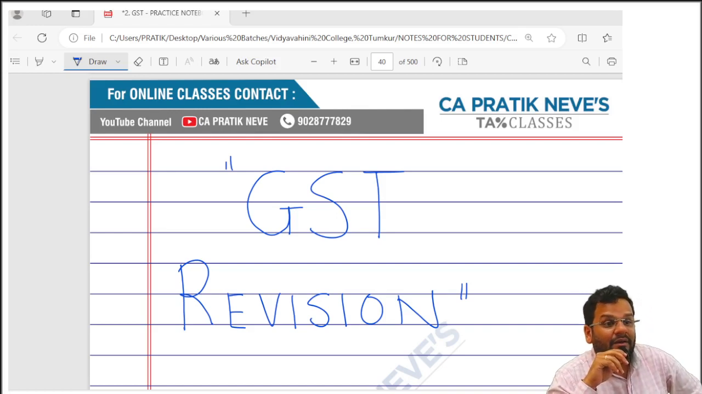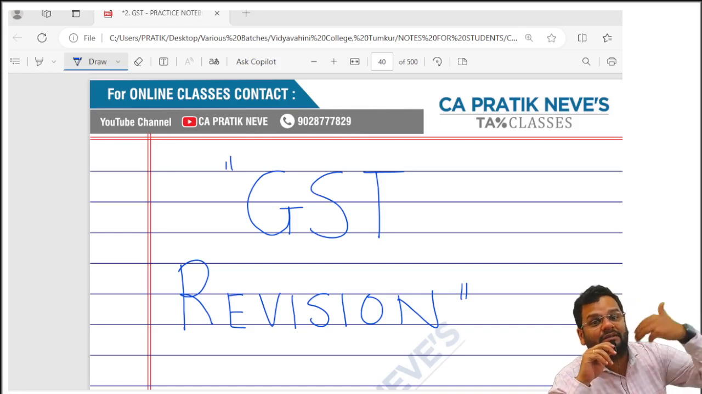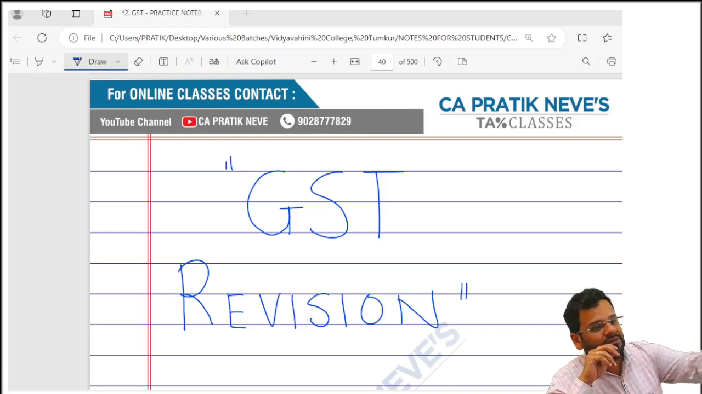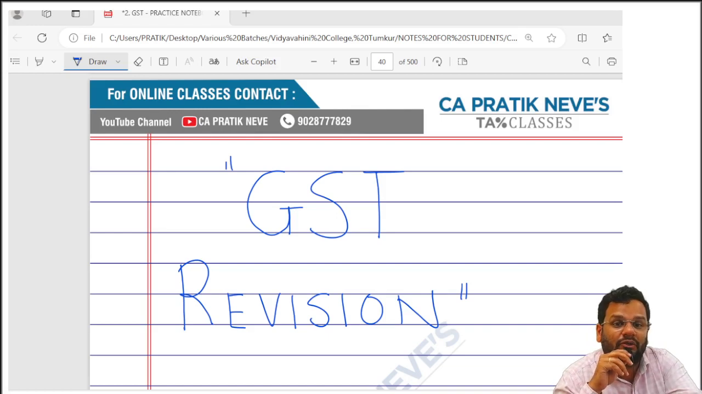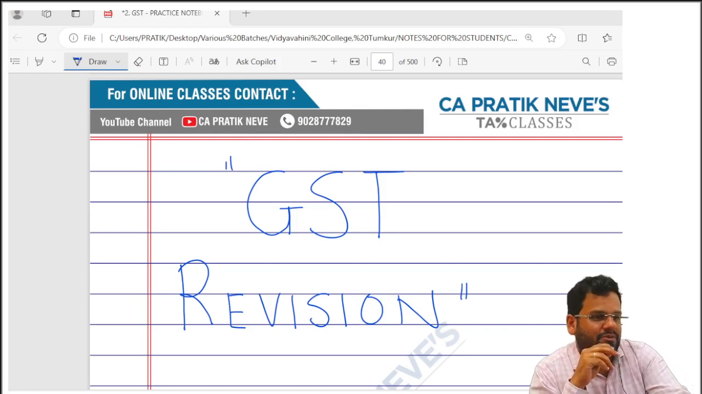Isn't it? What is the definition of aggregate turnover as given in section 2 clause 6? So aggregate turnover includes taxable supply, exempt supply, interstate supply, intrastate supply, exports of all persons having same PAN to be computed on all India basis. But it especially excludes GST, and it also excludes inward supply on which tax is payable on reverse charge basis. But one thing we have to understand specifically for section 10 purpose, that this aggregate turnover will not include interest on FD. Okay, loans, advances, deposit, it will not include.